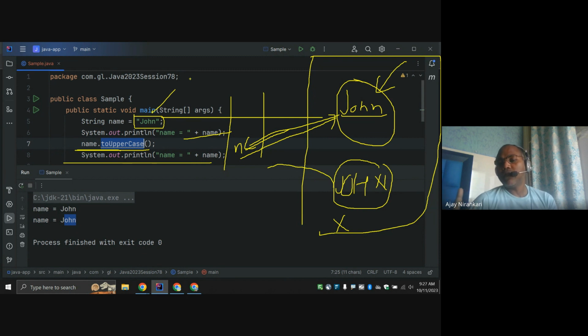Is it clear? The John String object is an immutable object. That means once it is created, its value cannot be modified. But this variable you can change. This name variable you can change. Currently this name variable is pointing to this object. Now you can say, don't point here, point to a different object.